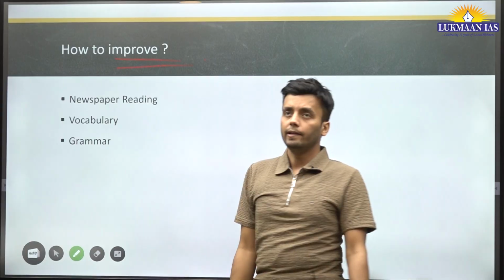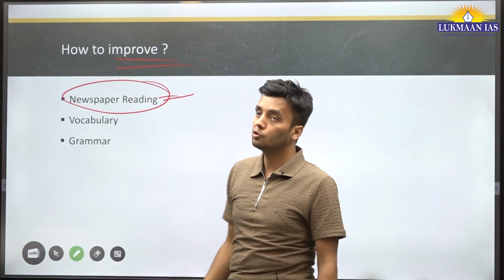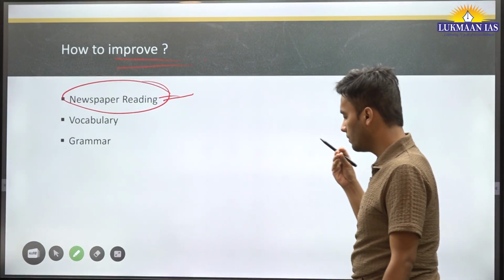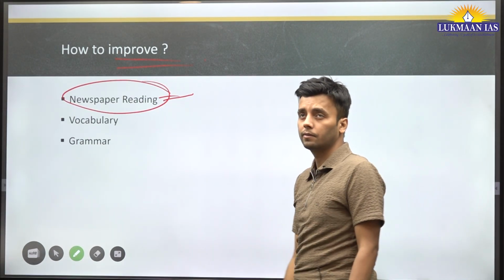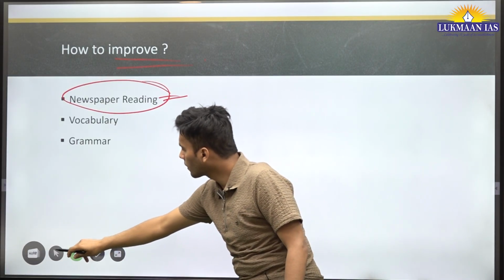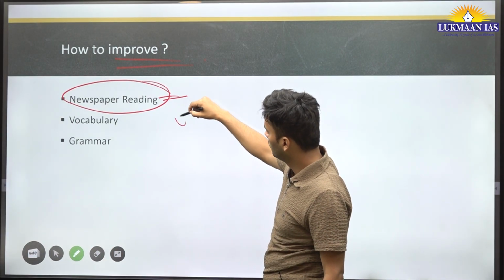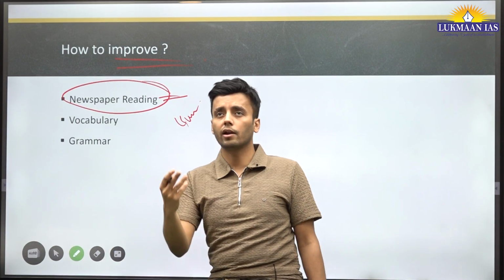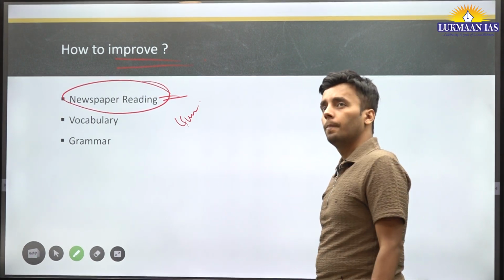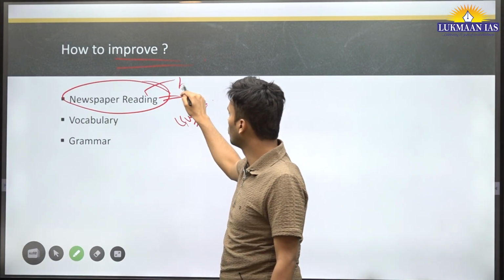Those who are weak at reading should start reading the newspaper. This is the ultimate thing, newspaper reading. Read as many editorials and passages as there are in the newspaper and try to summarize them and find the essence. What is exactly being said in the passage? This is the basic thing that you should do.